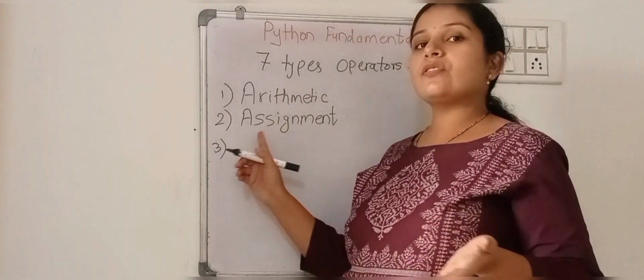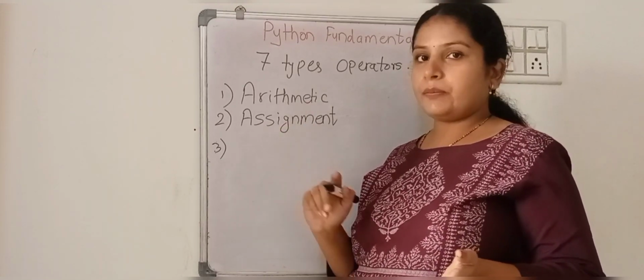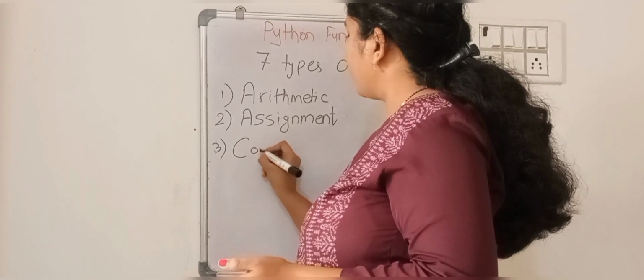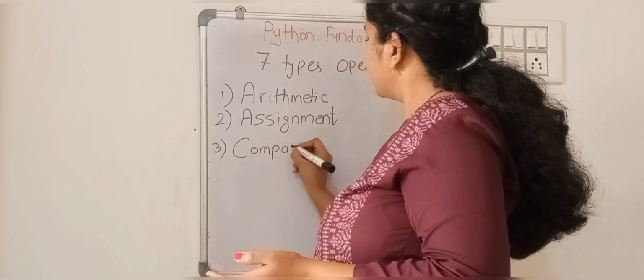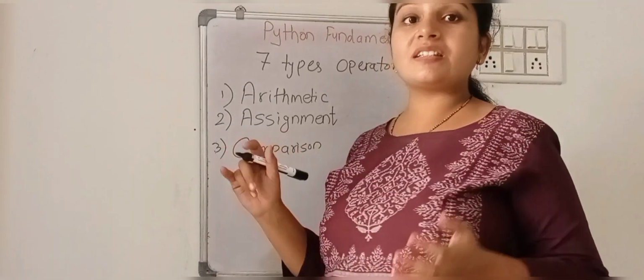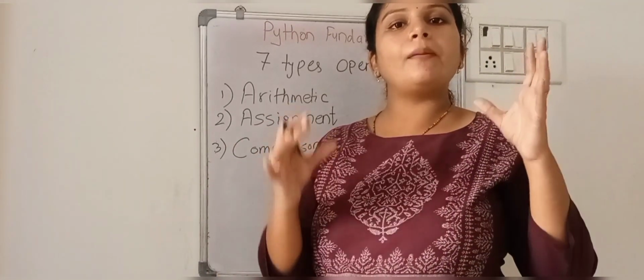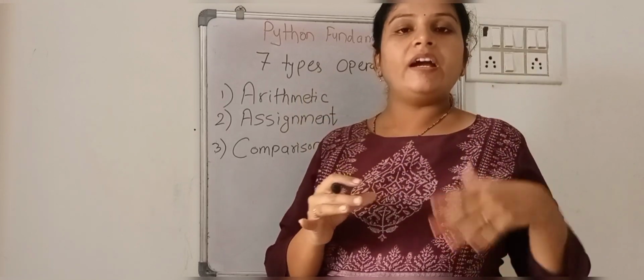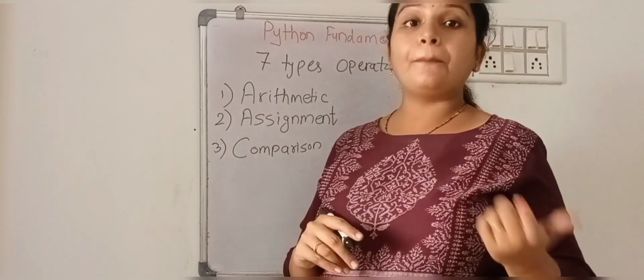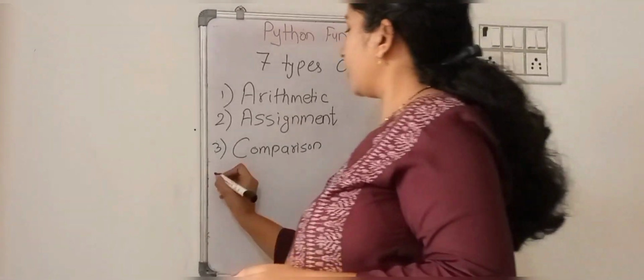In that case also we are using the assignment operators. Then comparison operators, and as the name says, whenever you are comparing two values in one particular expression, you are using the comparison operators.